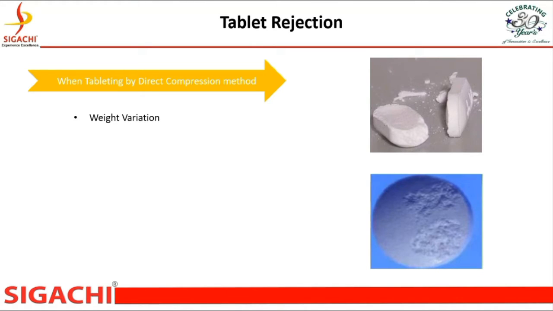Weight variation. One of the reasons for weight variation is that lubricant or glidant are not mixed evenly. Secondly, each tablet press doses a certain amount of powder into the die and the powder is then pressed into tablets by the upper and lower punches. This means that a volume is dosed but the quality requirement is the weight. Hence, weight variations to a limited extent are quite normal due to variations in the density of the powder material and to the partially incomplete filling of the die.